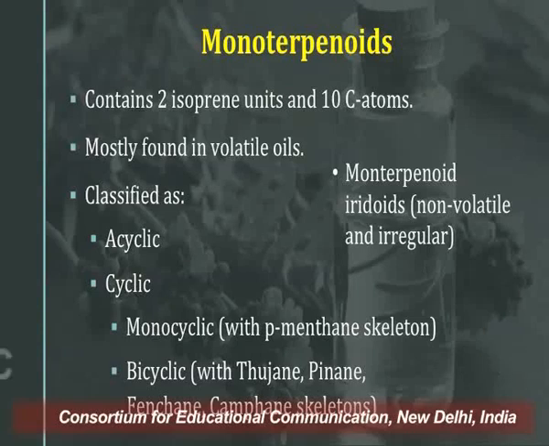If 2 rings are present in a monoterpenoid structure, they are known as bicyclic monoterpenoids, and since bicyclic ones have large structural diversity, they can be further categorized into thujane type, pinene type, fenchane, and camphane type skeletons. Now, these cyclic or acyclic monoterpenoids follow the special isoprene unit rule, which states that the isoprene units are attached in a head-to-tail configuration.